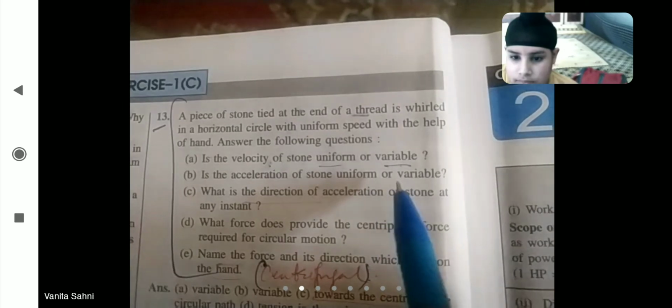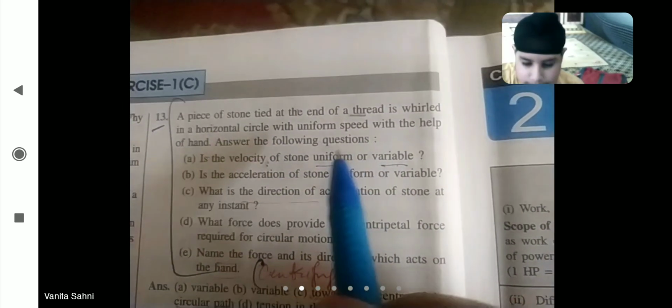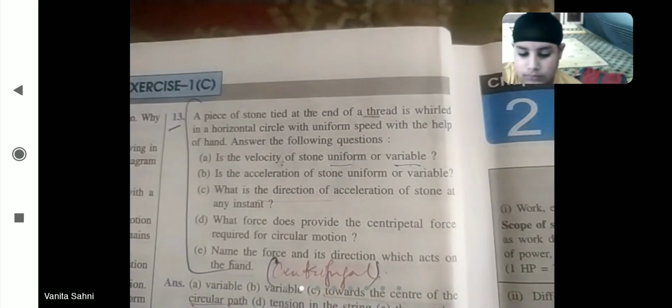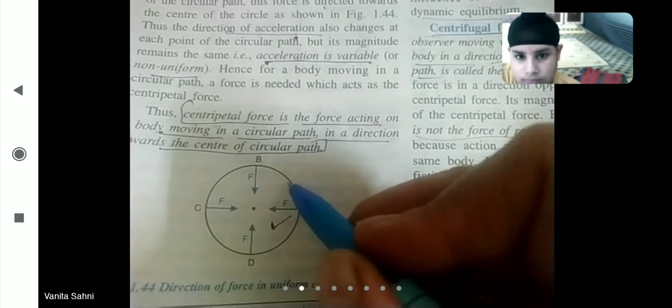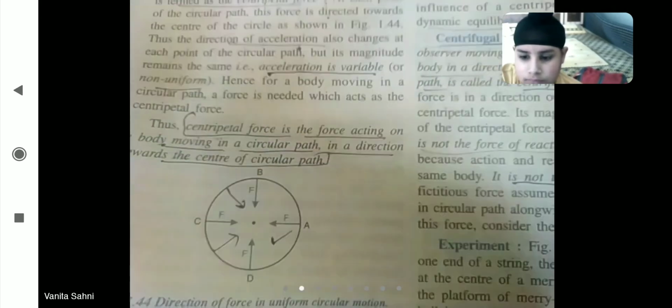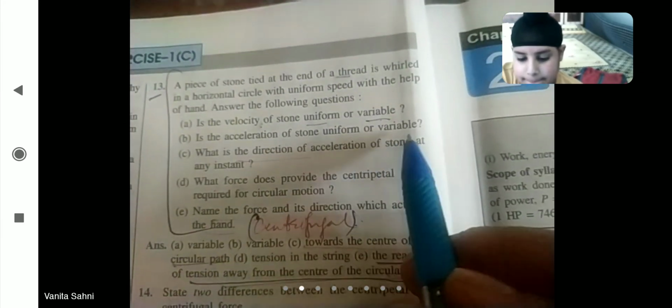Now you know that because it is in motion and direction is variable, so velocity is also variable. It's not uniform. Secondly, is the acceleration uniform or variable? Again, because in uniform circular motion, acceleration is always towards the center, but direction is always changing at every step because अलग अलग radius बनते जायेंगे, right? So that's why the acceleration is also not uniform, it's variable.